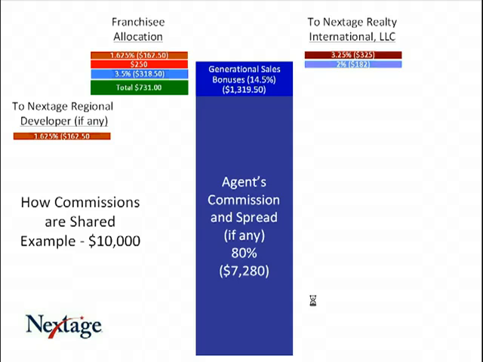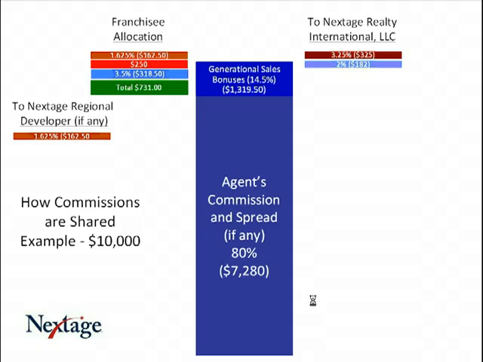And then you can see over there on the left, in this example, that gives a total amount of franchisee allocation of $731. In other words, that $731 is the amount of the commission in this example, a $10,000 gross commission income, that the franchisee would earn for every transaction that is closed, for being the one that is responsible for providing the oversight for and helping and assisting getting that transaction closed. So that's how much the franchisee would earn.